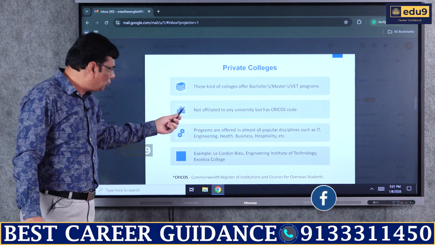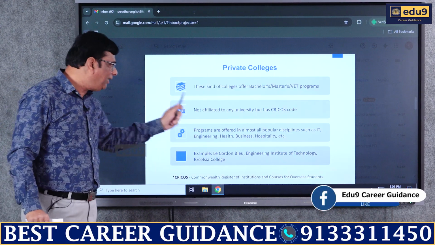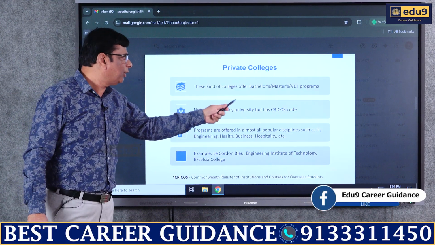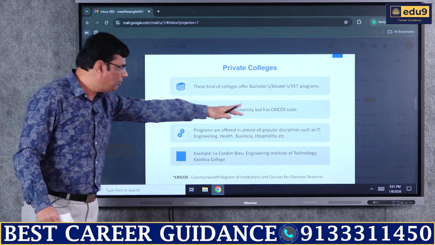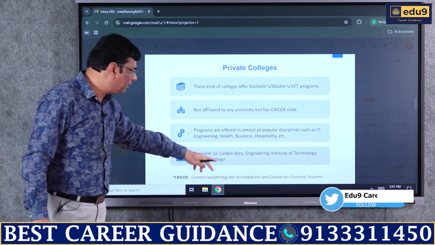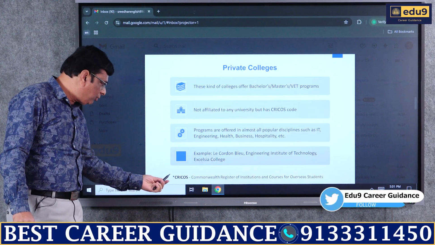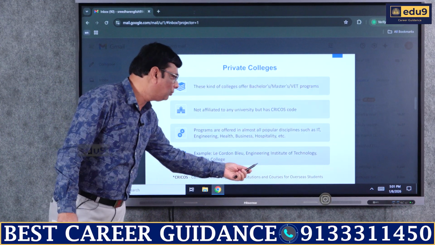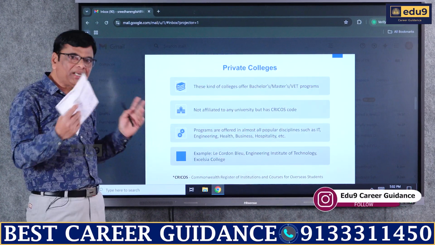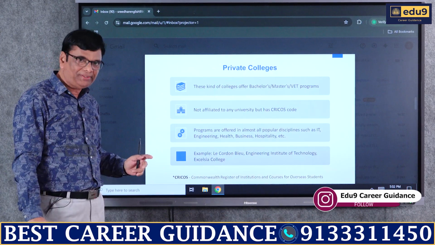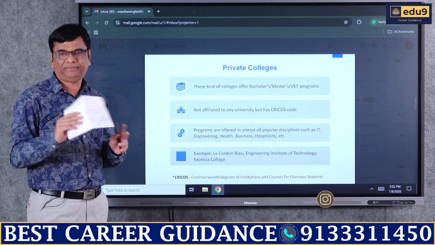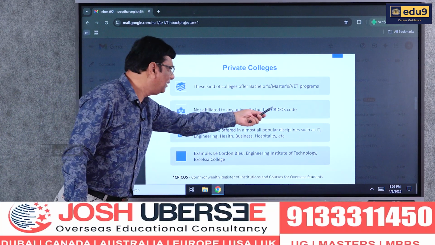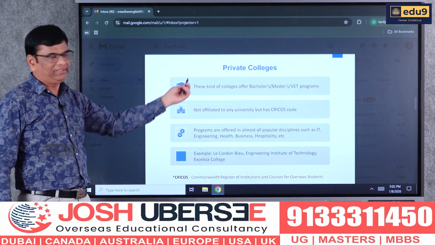And these are not affiliated to any university but have a CRICOS code. I'll tell you the complete abbreviation of CRICOS. Here you can see, I hope you are able to see that. CRICOS is nothing but Commonwealth Register of Institutions and Courses for Overseas Students, an international body in Commonwealth nations which has agreement among themselves. So that is what is governing these colleges.